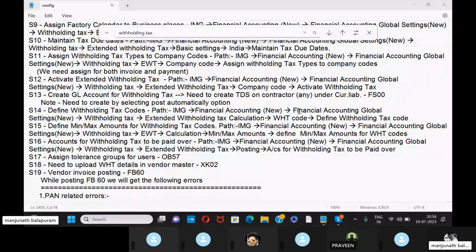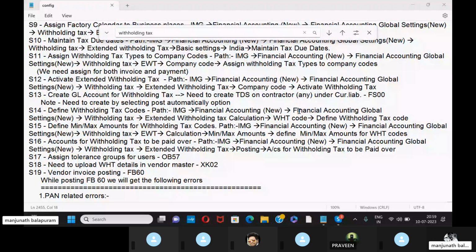Here we need to create different minimum and maximum amounts for withholding tax code. So the path is IMG, Financial Accounting New, Financial Accounting Global Settings New, Withholding Tax, External Withholding Tax Calculation, Minimum Maximum Amounts, and Define Minimum and Maximum Amounts for Withholding Tax Codes. Then the 16th one is accounts for withholding tax to be paid over. So the path is IMG, Financial Accounting New, Financial Accounting Global Settings New, Withholding Tax, External Withholding Tax, Posting, and Accounts for Withholding Tax to be Paid Over.